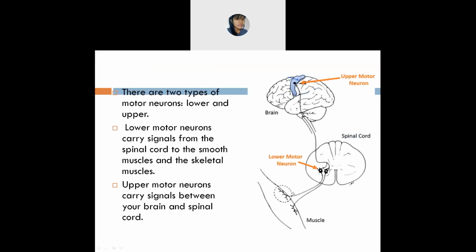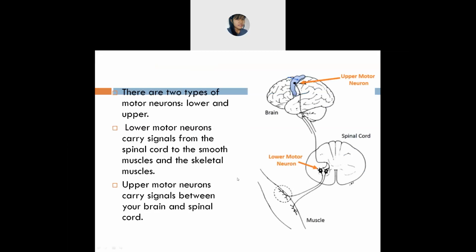Ultimately you are able to move, which means you are able to do physical activities because of the smooth muscle and the skeletal muscle, which you get from the lower motor neurons.